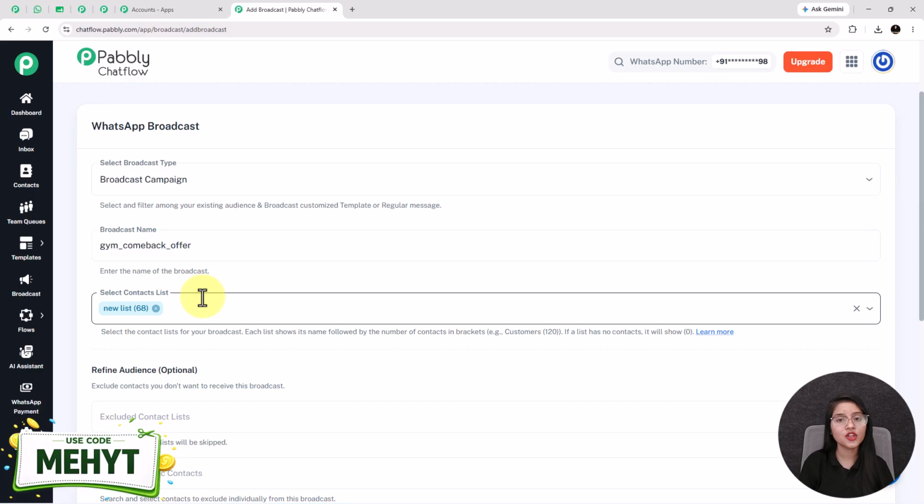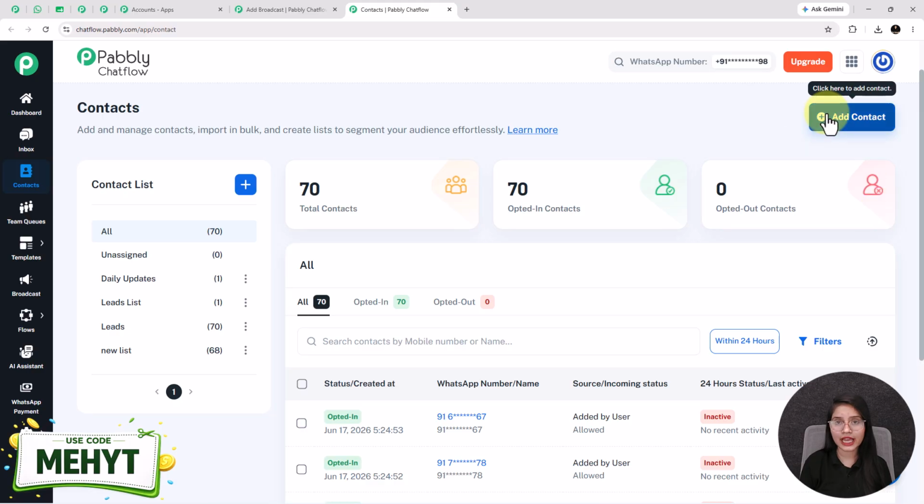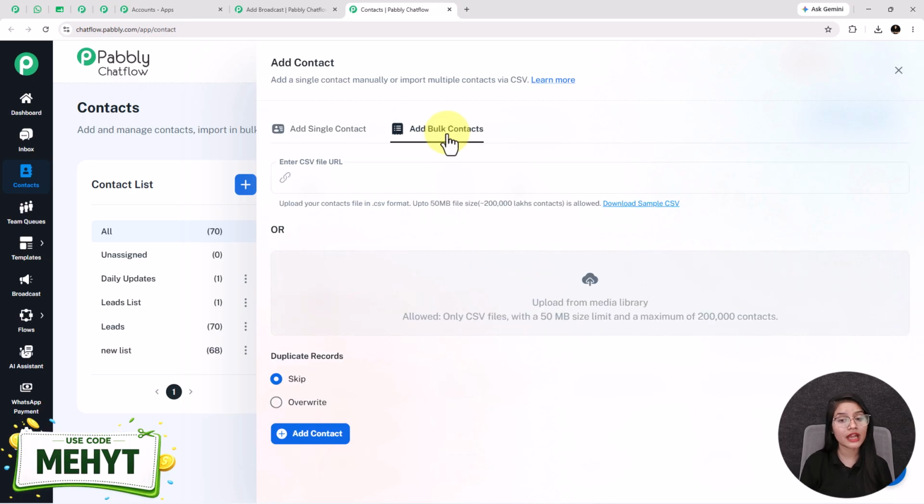Now I think you might be wondering how you can add your gym members' contacts inside Pabbly Chatflow. For that, you have to go towards this contacts feature and click on this plus add contact button. You can also add contacts one by one manually as well as in bulk. I recommend you add contacts in bulk. Here you have to upload the CSV file containing users' contacts. Now what is a CSV file? A CSV file is the simplest format of file that contains the data in a simple format.